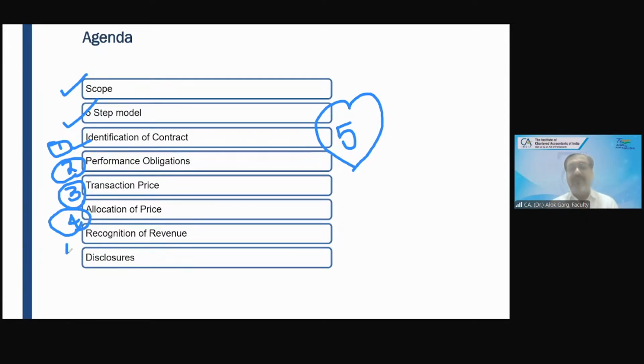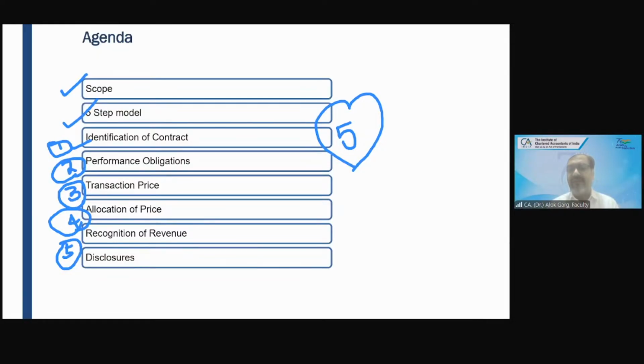Okay. Fifth one is recognition of revenue. So now you have identified the contract with the customer. You have identified the performance obligations. You have identified the transaction price. You have allocated the transaction price to the performance obligations also. For example, there are two performance obligations, delivery of goods and providing classes. So now the time has come for recognition of revenue. So how will you recognize the revenue? At a point in time or over a period of time. Sale of book.